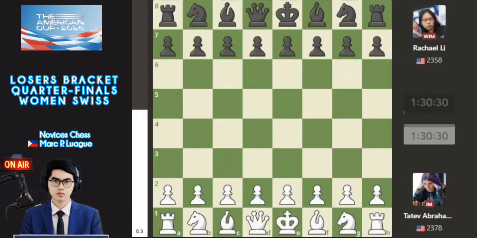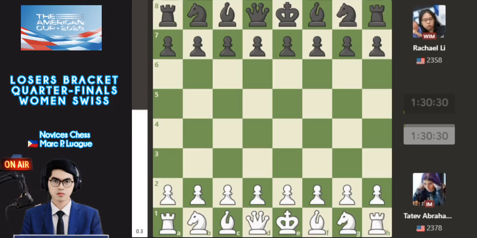White pieces with International Master Tatev Abrahamyan and black pieces with WIM Rachael Li of the USA. So we start with the first game, and two games will be analyzed. After the first game, we proceed to the second game. There are no time clocks in this analysis, and it is not a round robin or long game, but rapid or classical chess, with time controls of 25 minutes plus 20 seconds increment. In this part of the video, you have analyzed the standings after the losers bracket in the quarterfinals,